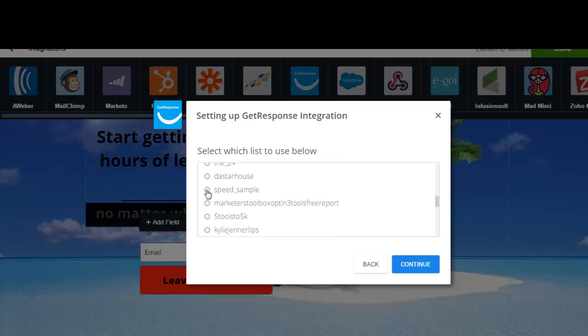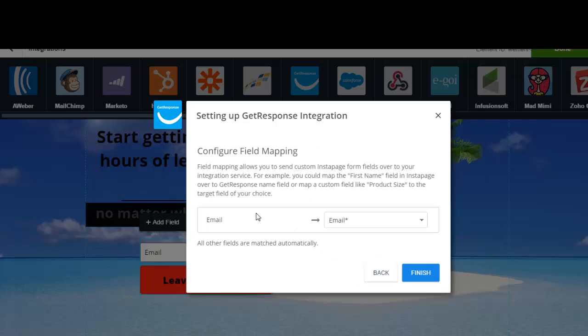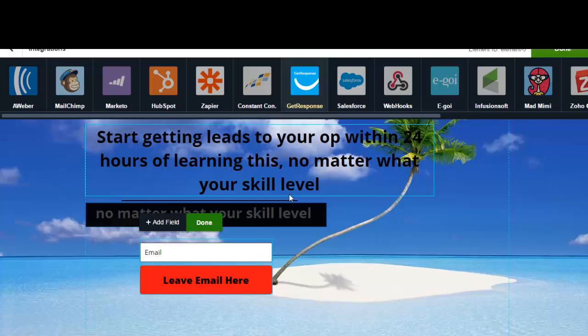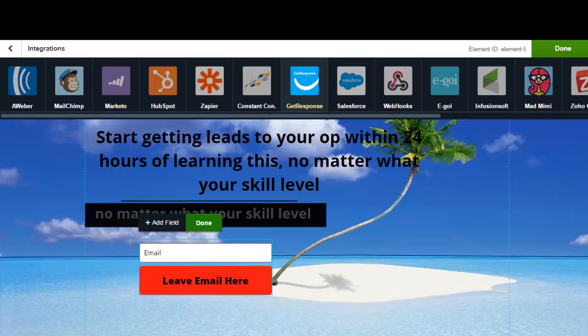You see it? Speed sample. See how easy it was to find? Press continue. We know we just locked in the email. Finish. That's it. You've integrated an autofollow-up service with your landing page. So it was that easy. And as you can see, they integrate with a lot of different services.